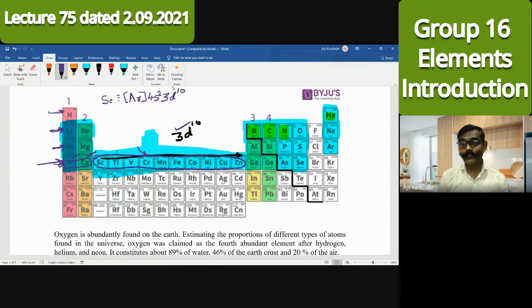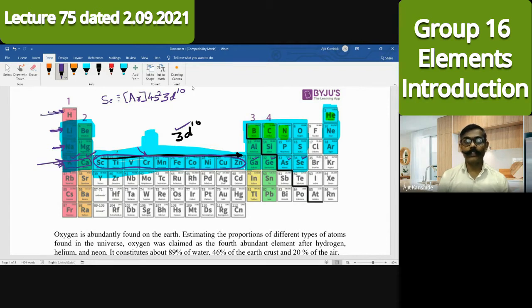3d10. After 3d10, now electrons will enter in the p orbital. First electron, second electron, third electron, and fourth electron. Now answer my question: which p orbital is there? That p orbital depends upon the period number.